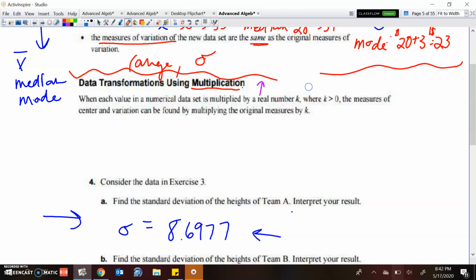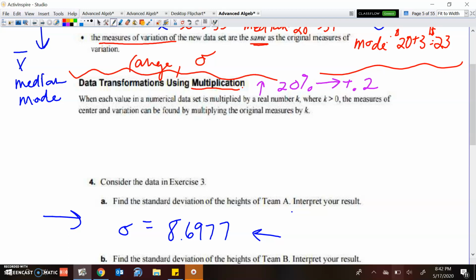Oh, that erased funny. So I'll write it again. So that's my k value in this case. So when each value in the numerical data set is multiplied by real value k, when k is greater than 0, then the measures of the center variation can be found by multiplying. Okay, so percentage, we know it can be written as a decimal. So what we're doing is we're multiplying and increasing every value by 20%. So it's going up by 20%.